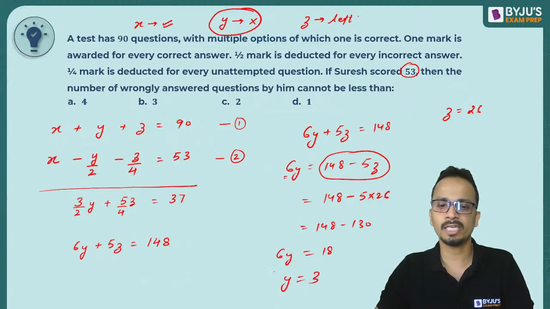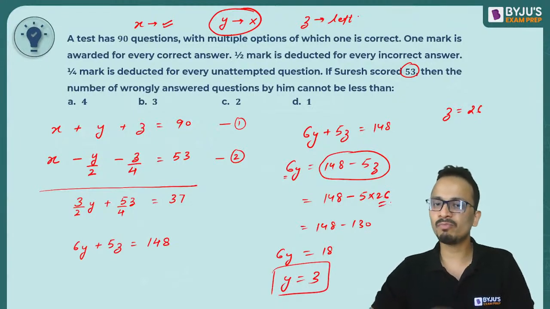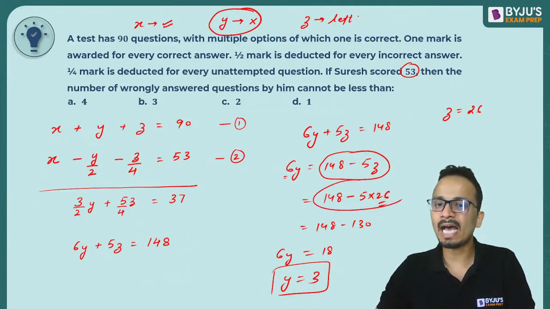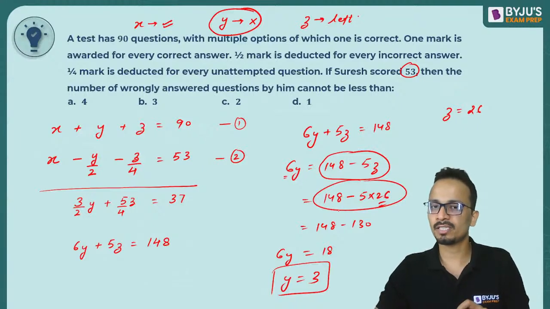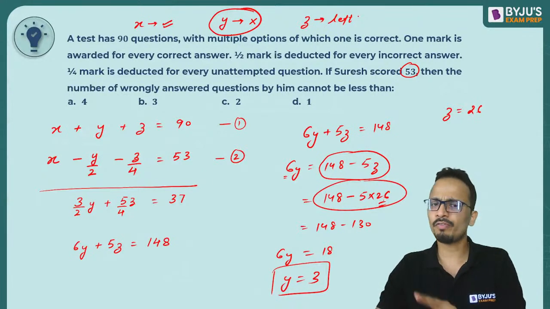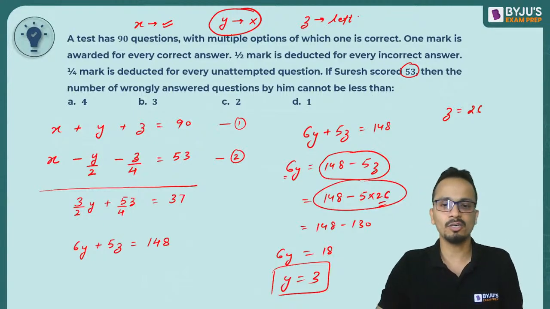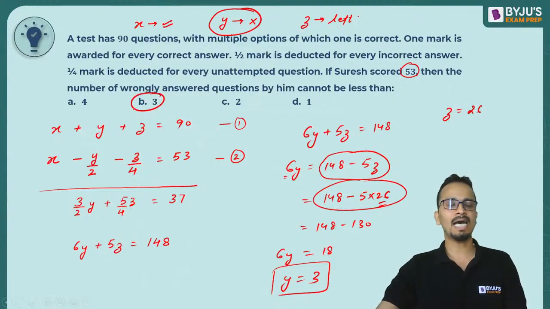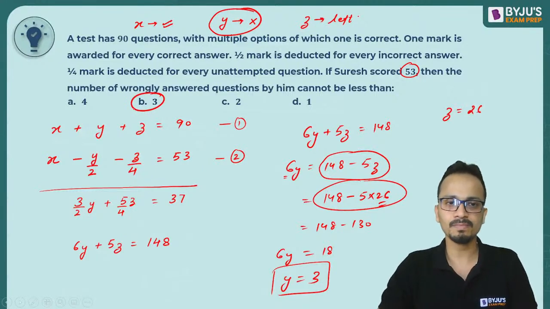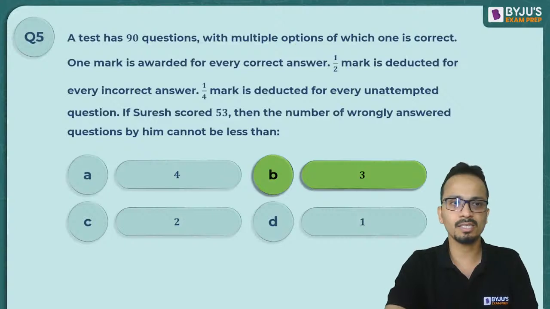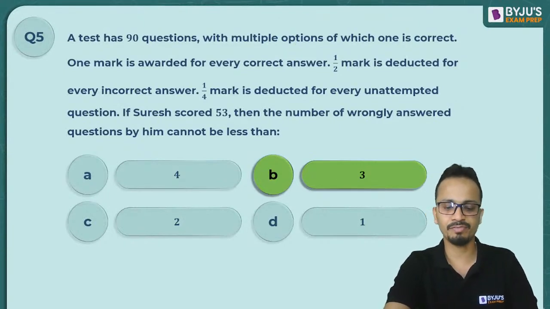So y का value कितना आ जाएगा? 3. Okay, so this is the maximum value of z that I have substituted so that this entire value will become a multiple of 6. There is no other value greater than 26 for which this will be true. I can make a multiple of 6, but it will go towards the negative side. So the minimum value of y in this case is equal to 3, and that will be your answer. All right. Simple. So the correct answer here is option B, that is 3. So that was question number 5.